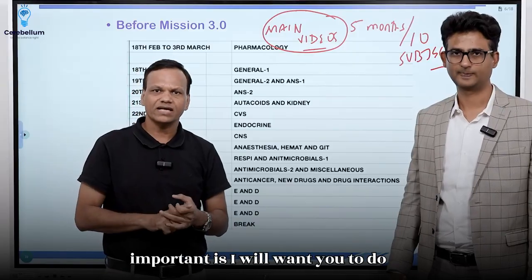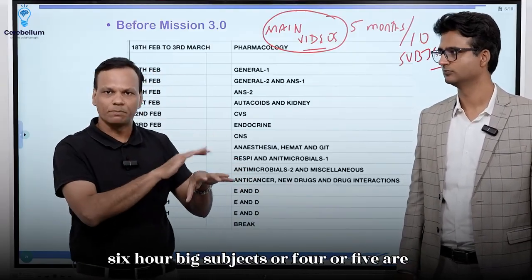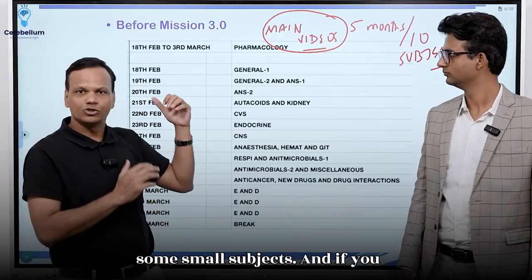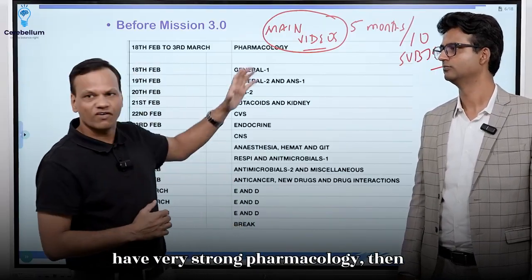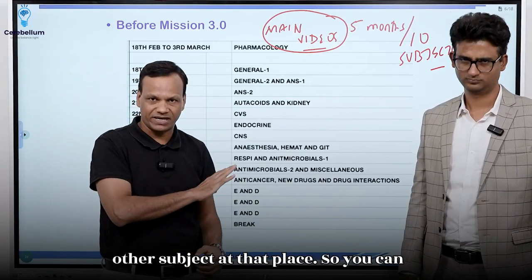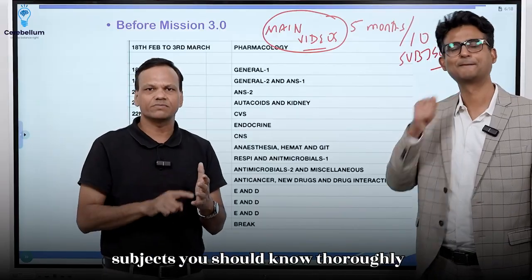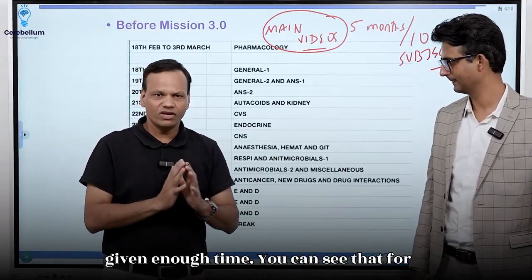What is important is that I want you to do a minimum of 10 subjects. Out of this, 5 or 6 are big subjects and 4 or 5 are small subjects. And if you already have a very strong grip on some subject, suppose someone says I have very strong pharmacology, then instead of pharmacology you can add some other subject at that place. Clear? So you can customize that, but at least these 10 subjects you should know thoroughly before the start of Mission 3.0.